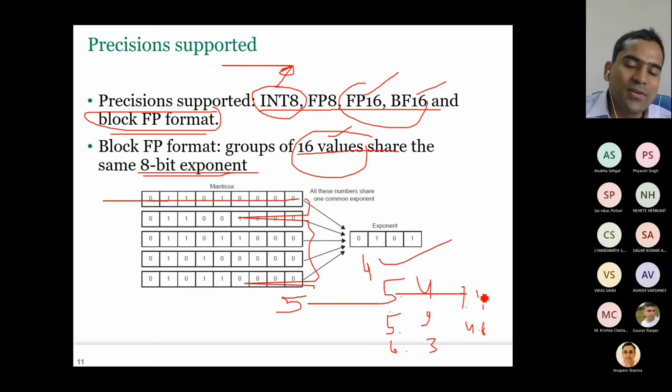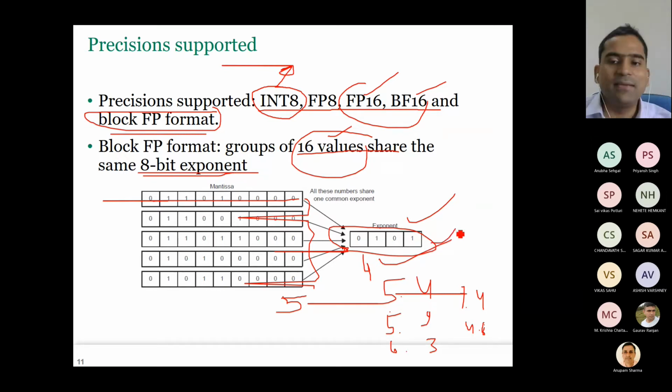So that's why, instead of separately storing the exponent of all of them, we can store the exponent just once, and we can store a mantissa for each of these numbers. That means each number has its own mantissa, but their exponents are the same, because these numbers are spread within a small range only. They are not spread over a large range.